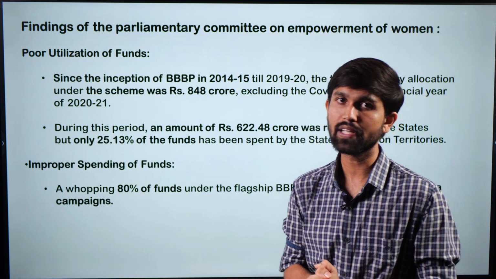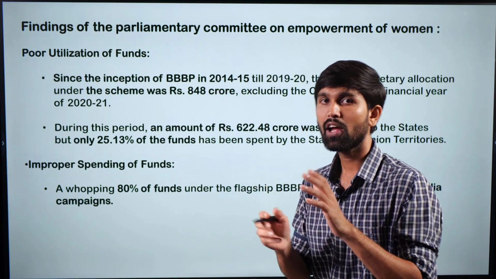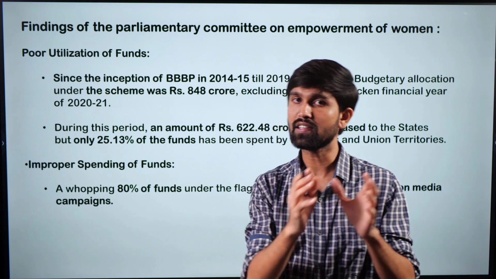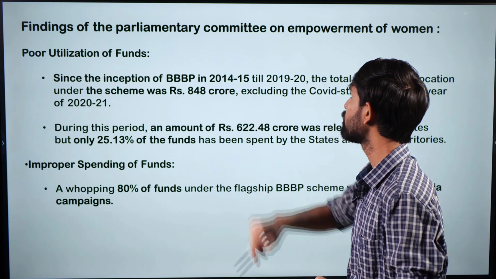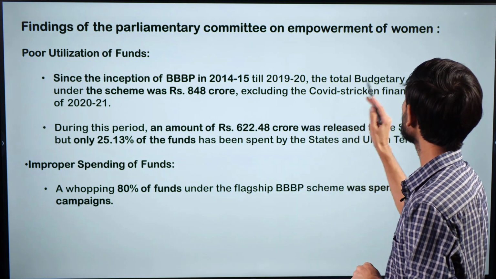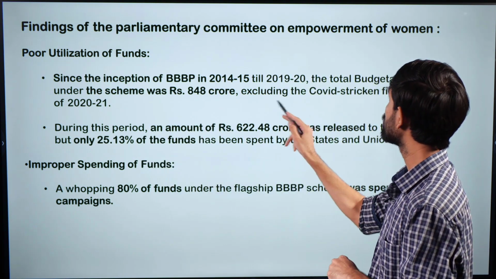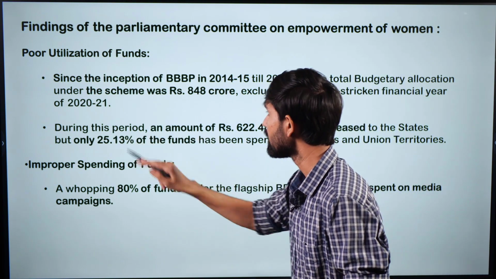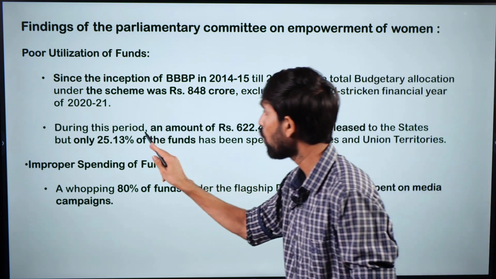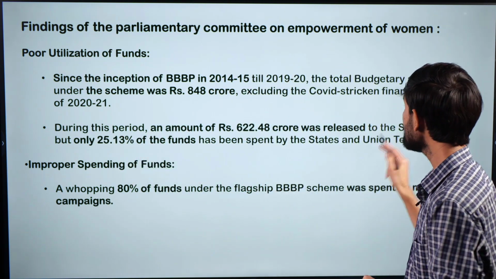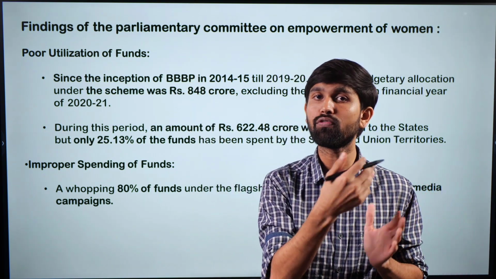The first issue that the report highlighted was poor utilization of funds, which means that for the amount of funds that were allocated to the ministries for the implementation of the scheme, since the inception in 2014-15 till 2019-20, the total budgetary allocation under the scheme was rupees 848 crore, excluding the COVID package. And during this period, an amount of rupees 622 crore was released to the states, but only 25% of these funds had been spent by the states on this particular scheme. So it highlighted that adequate spending of funds was not being done.